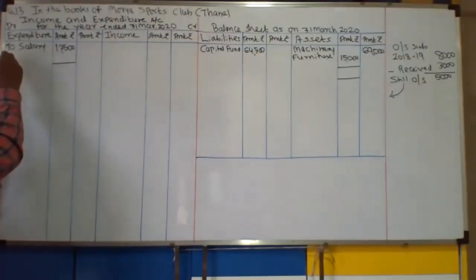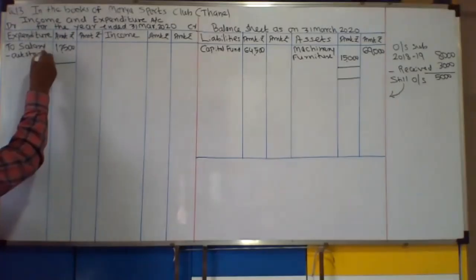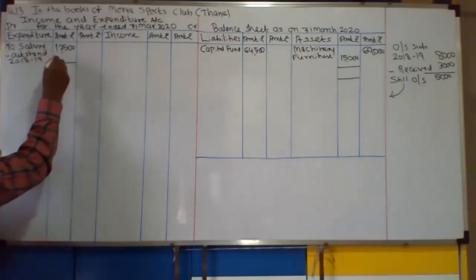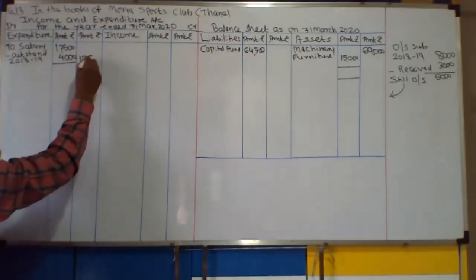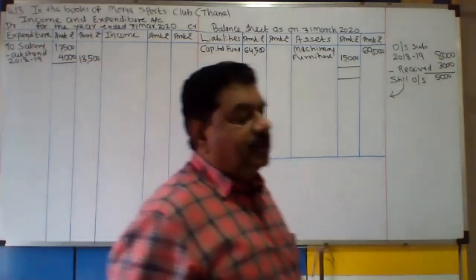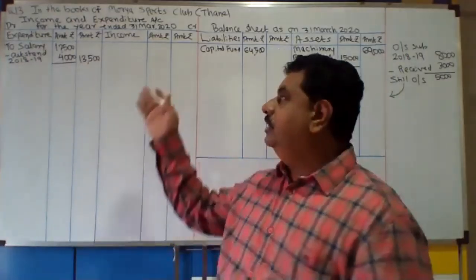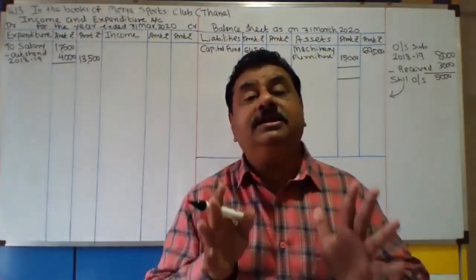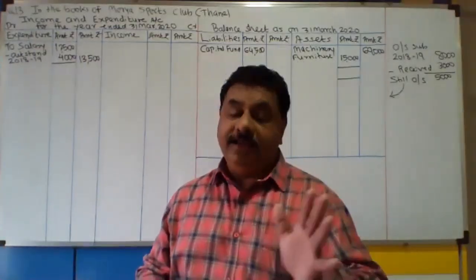Last year outstanding. This is outstanding for 2018-19. It is better you mention the year. It is having a single effect, not a double effect, because that is outstanding of the last year. Its one effect has already come in last year's balance sheet. So here you have to minus it from salary. Last year outstanding is to be deducted, and if there is current year outstanding, then it is to be added.